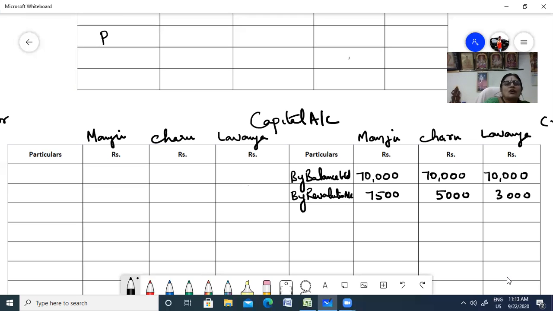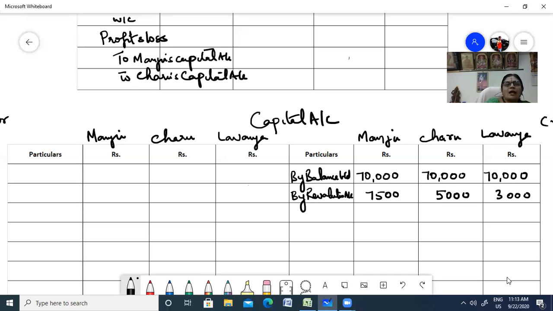So profit and loss account. You can do it in a working column. Profit and loss account, to the 3 partners. Who are they? Manju's capital account, to Charu's capital account. Because it was the liability side, it is profit. To Lavanya's capital account.